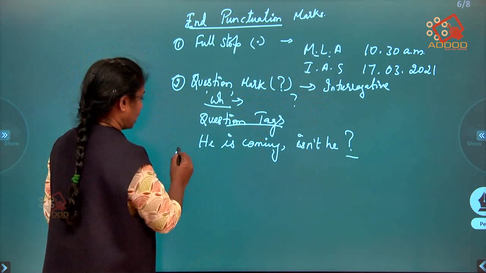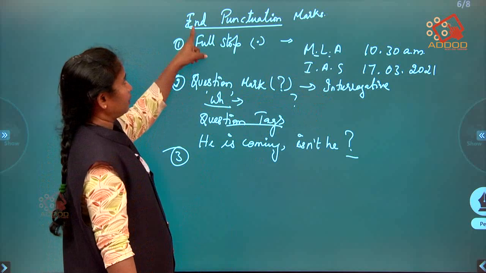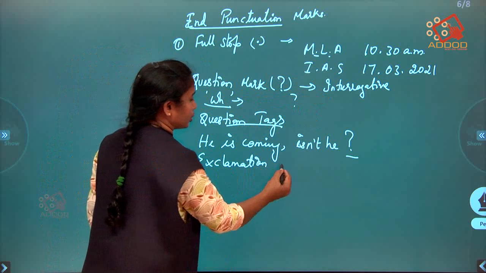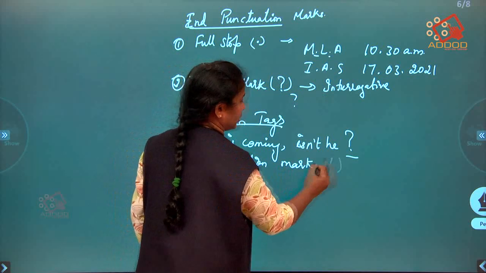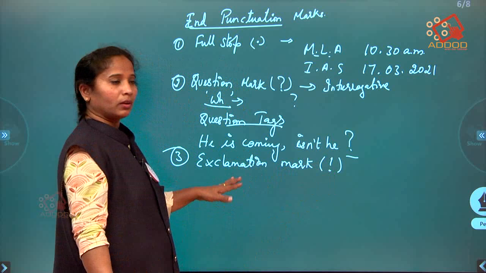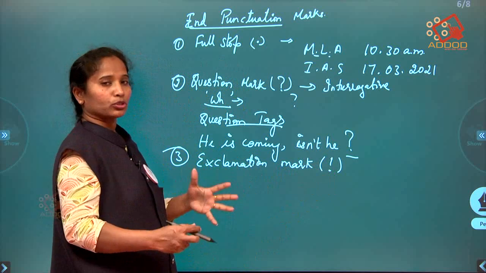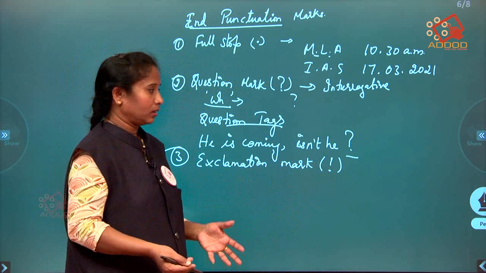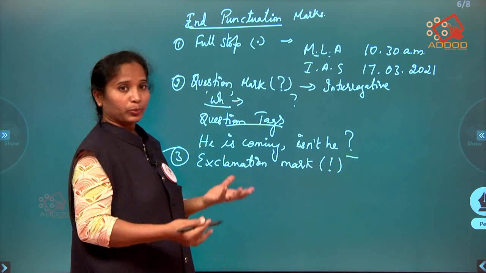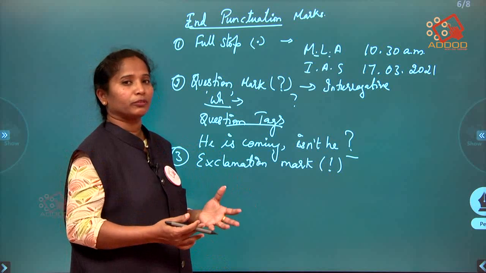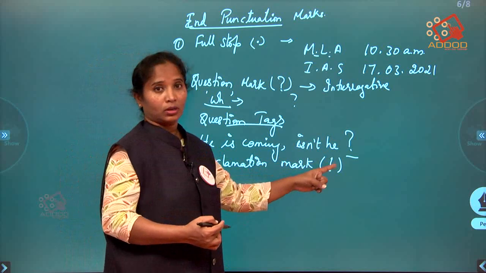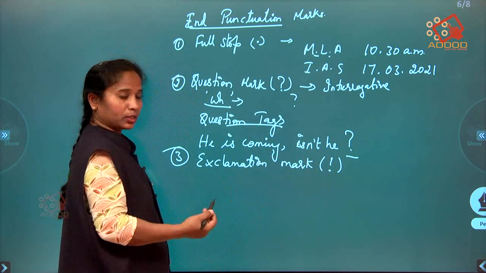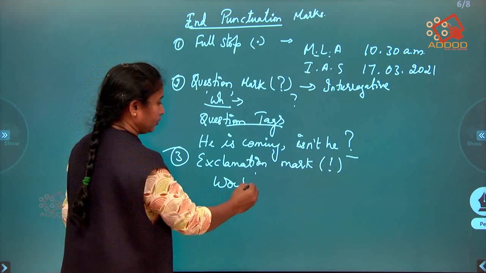So third, end punctuation. So end punctuation, you have exclamation mark. What is this? When do we use exclamation? Whenever you want to show your emotional feelings like joy, sorrow, anger, surprise. So all such type of emotional feelings, you have to use exclamation mark. For example, if I'm surprised, if I say wow, we use this.